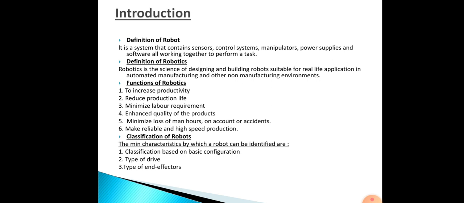Robotics is the art, knowledge base and know-how of designing, applying and using robots in human endeavors, or the science of designing and building robots suitable for real life application in automated manufacturing and other non-manufacturing environments. So these robots are basically used to make the work of human beings simple.